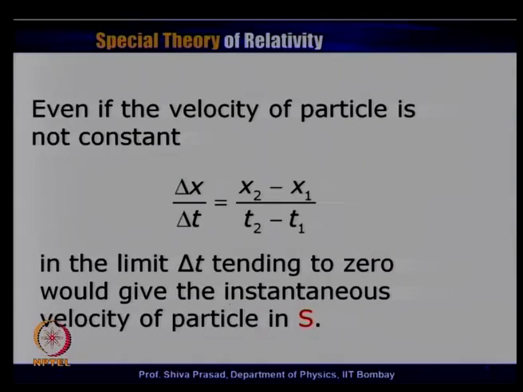Now, let us assume that the particle is having general motion in 3 dimensions. It need not move only along the x direction, it could move in any other direction. So, exactly in the same way, I can look at the displacement along the x direction in a given time, displacement along the y direction in the same time, displacement along the z direction in the same time, and divide these things to get the instantaneous velocity components of this particular particle. So, this is what I have defined in the next transparency.